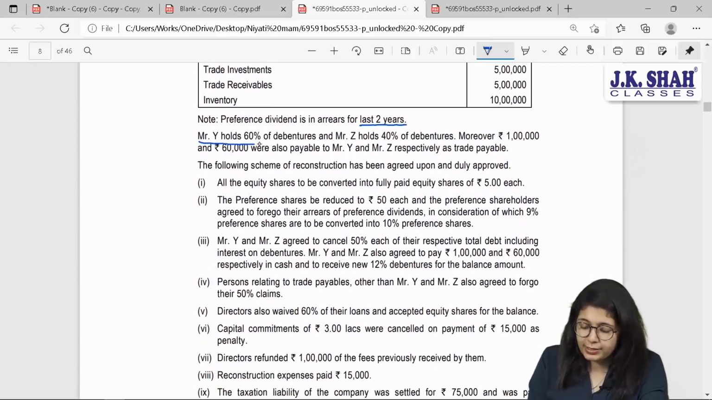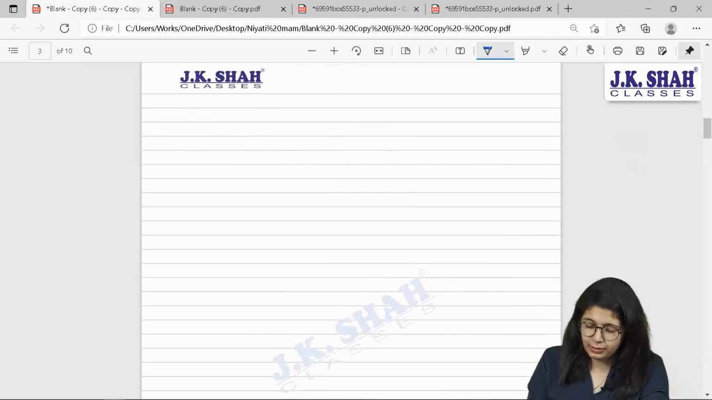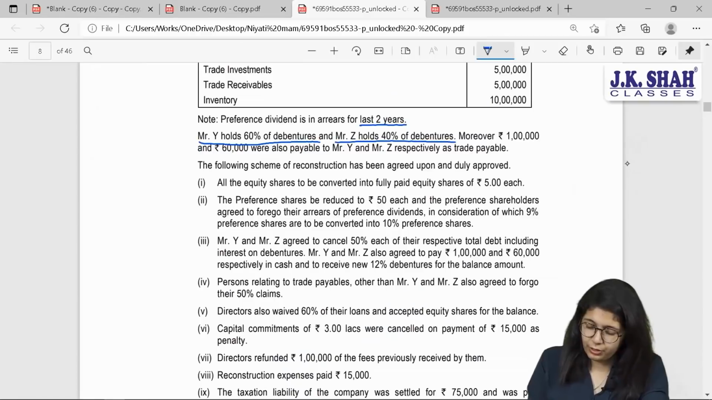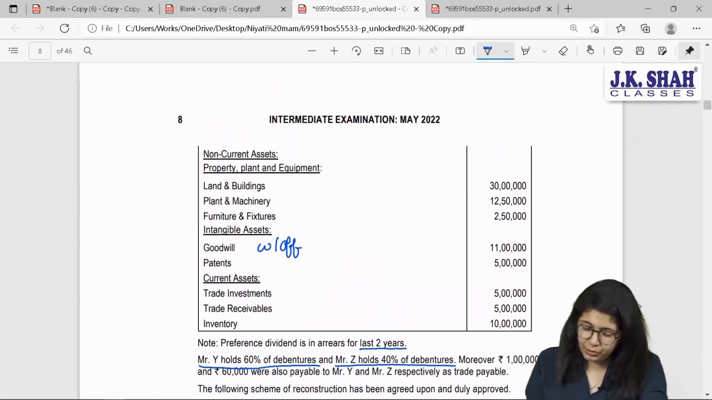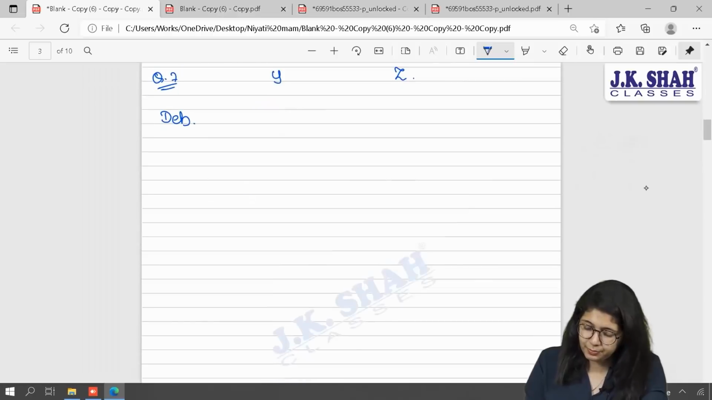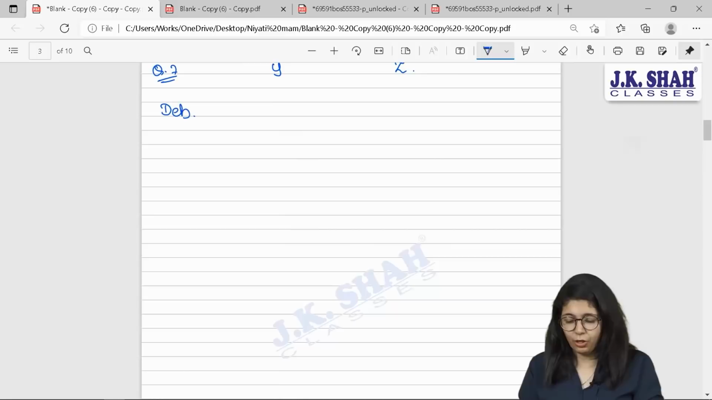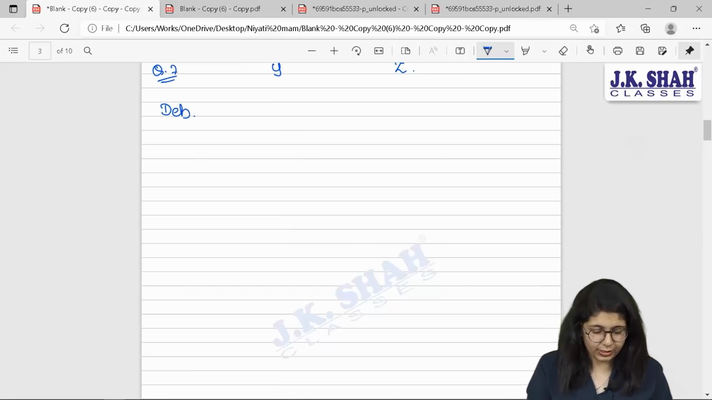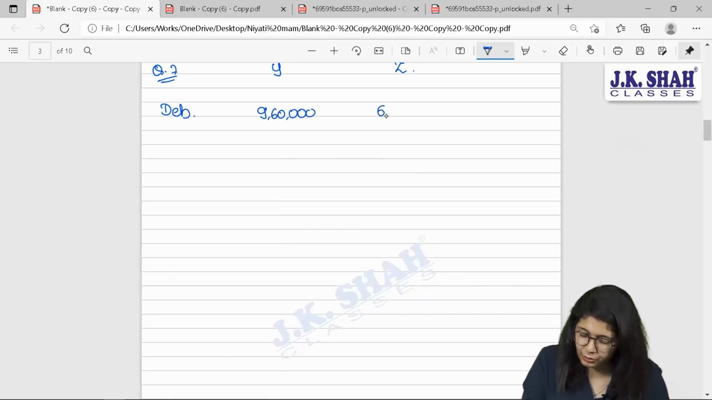Mr. Y holds 60% of debentures and Mr. Z holds 40% of debentures. Okay. So, there are two parties, Mr. Y and Z. What do they have? They have debentures. Mr. Y holds 60%. Total value of debentures given in the sum is 16 lakh rupees. So, 60% of 16 lakhs and 40% of 16 lakhs will give you 9,60,000 and 6,40,000.